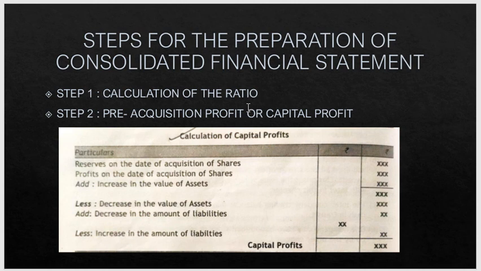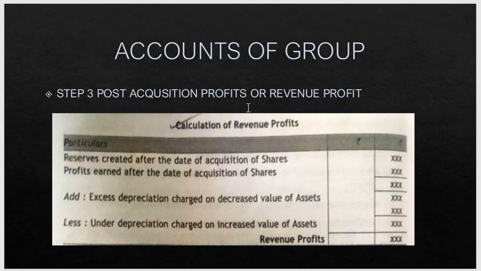Then you will add the increase in the value of assets, then minus the decrease in the value of assets, add the decrease in the value of liabilities, and minus the increase in the value of liabilities. So with this you will get your capital profit. Next is step 3, post acquisition profit or revenue profit.